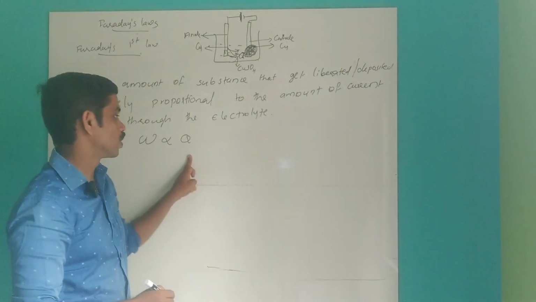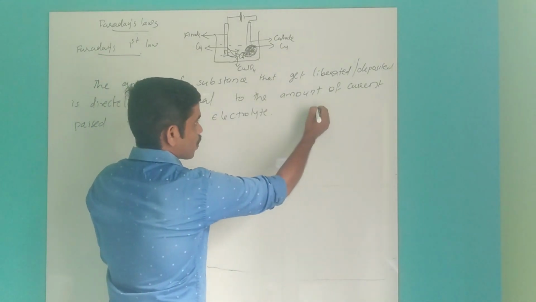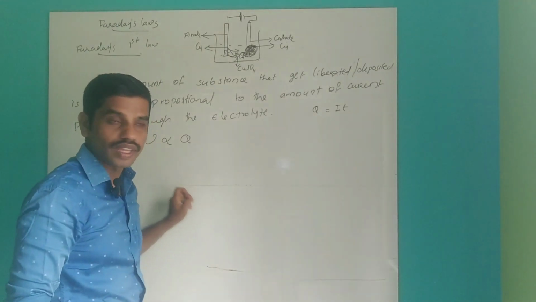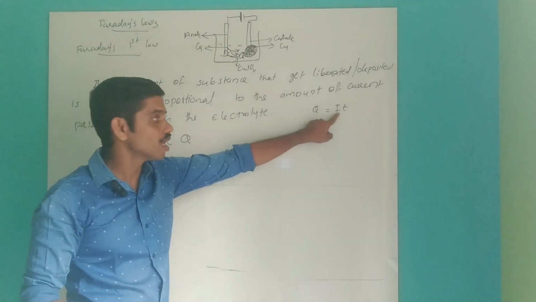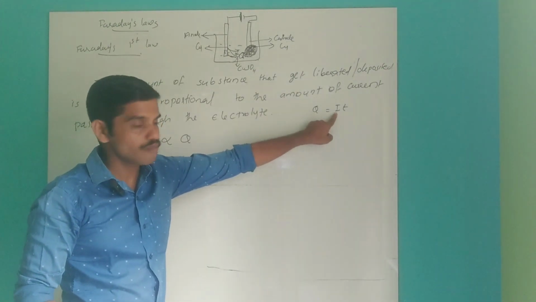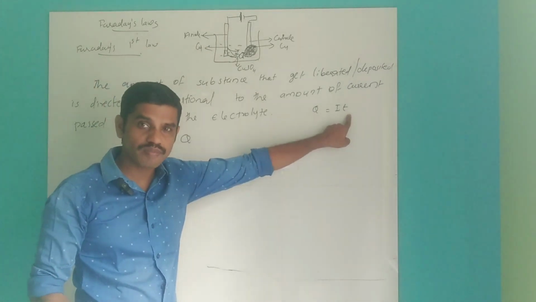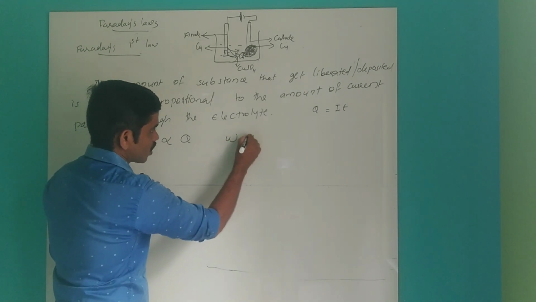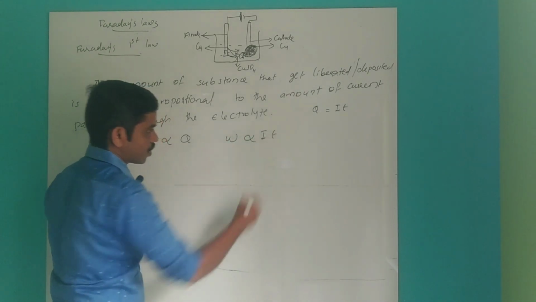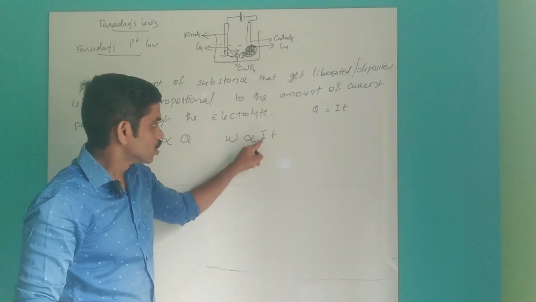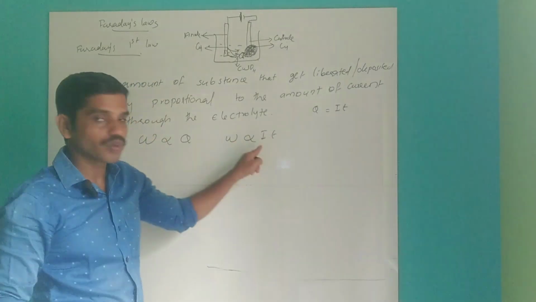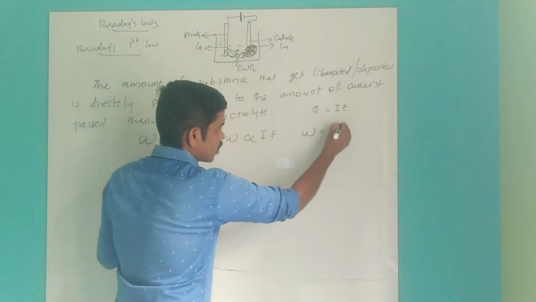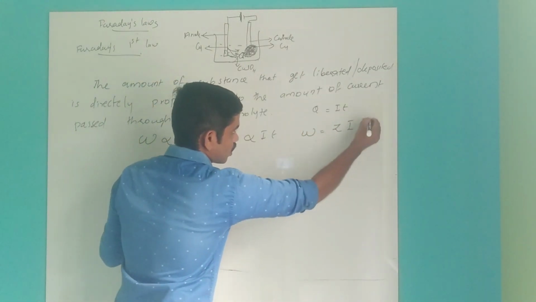You studied that Q is equal to I T, where I represents the current in ampere and T represents time in seconds. So W is directly proportional to I into T. Now remove the proportionality by multiplying a constant Z: W equals Z into I into T.